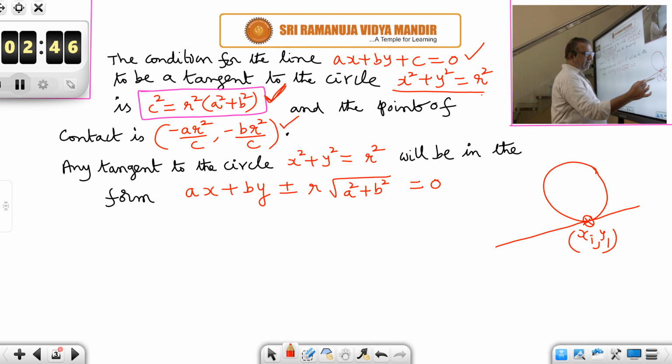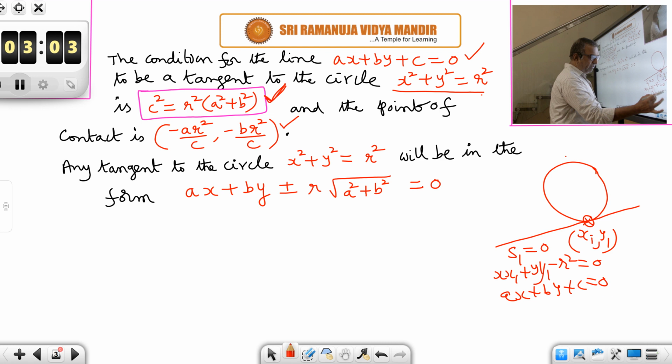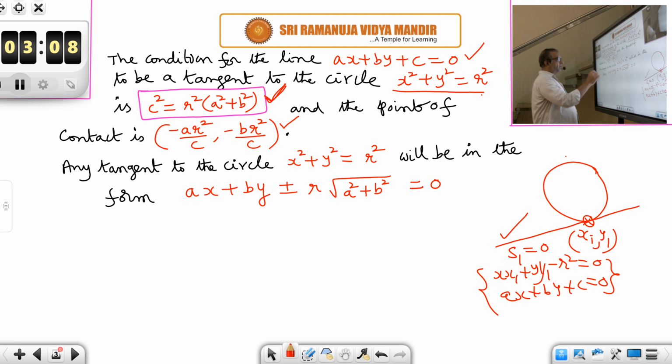For the baby circle, s1 is equal to 0 is xx1 plus yy1 minus r square is equal to 0. But it is the line ax plus by plus c is equal to 0. The two equations represent the same line. Therefore, taking the ratio of the coefficients, we have found the point of contact: minus a r square by c, minus b r square by c.